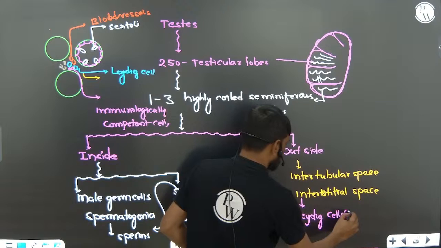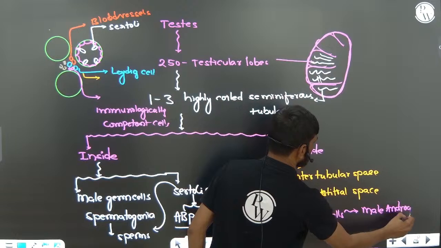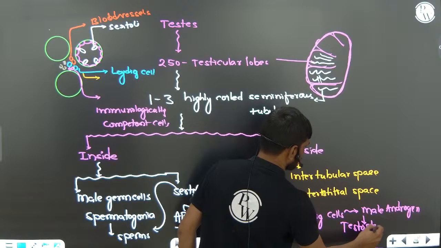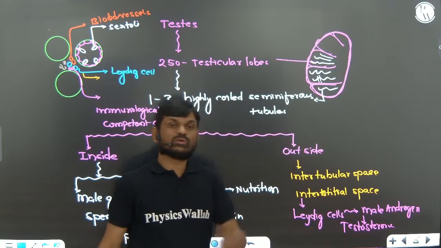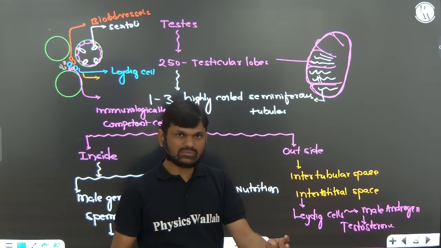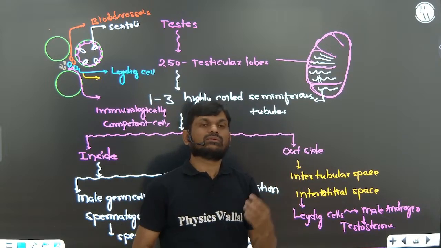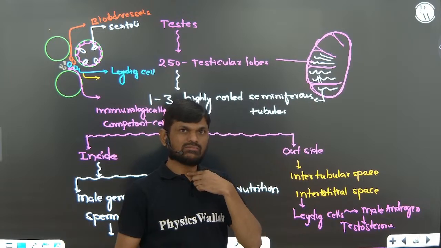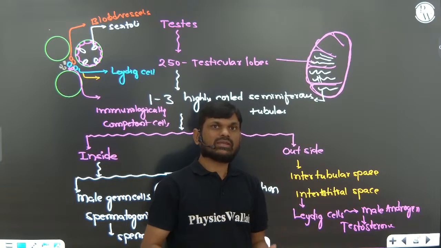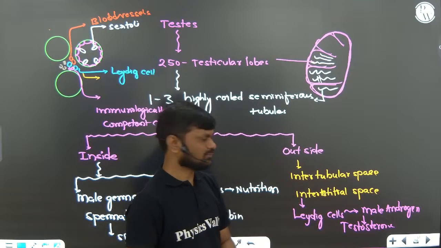These cells produce the male androgen, that is testosterone. You know the testosterone function. It helps in development of the accessory ducts, accessory glands, and sexual dimorphism, right? So low pitch voice by stimulating vocal cords, and axillary hair, pubic hair, and facial hair are controlled by testosterone in the male.